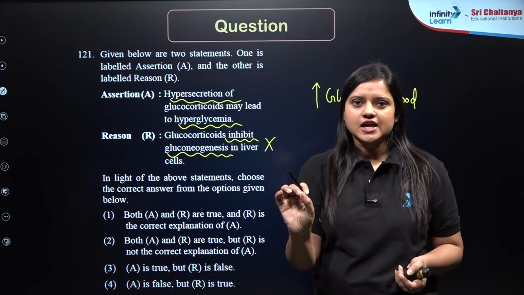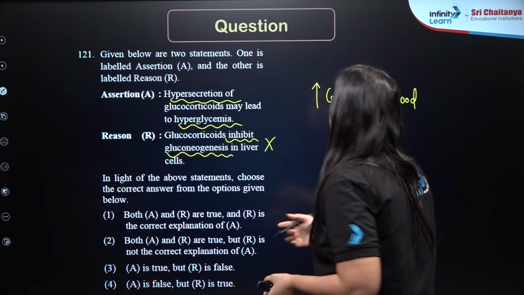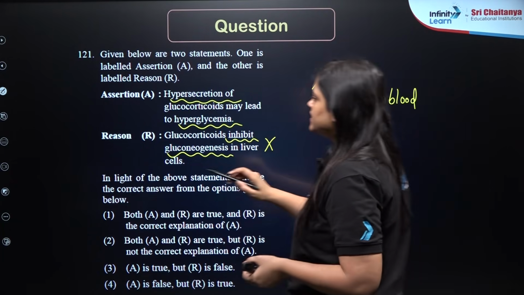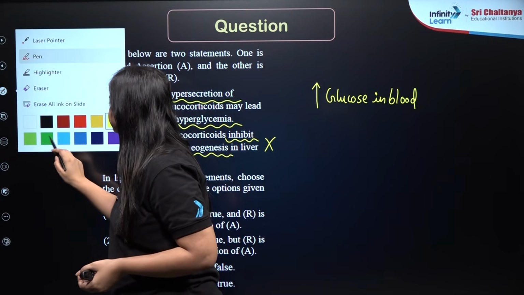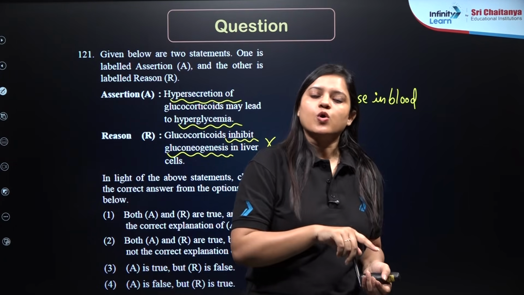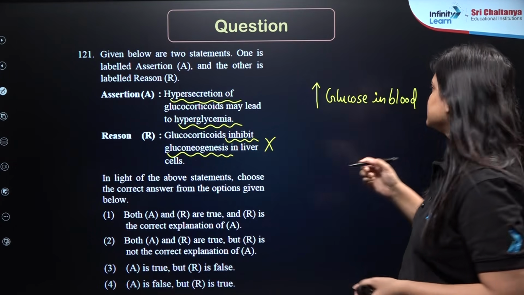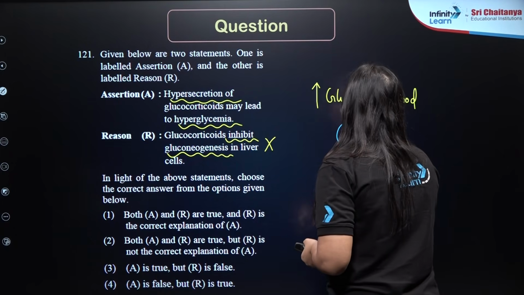So first let's understand what is gluconeogenesis, right? So what is gluconeogenesis?